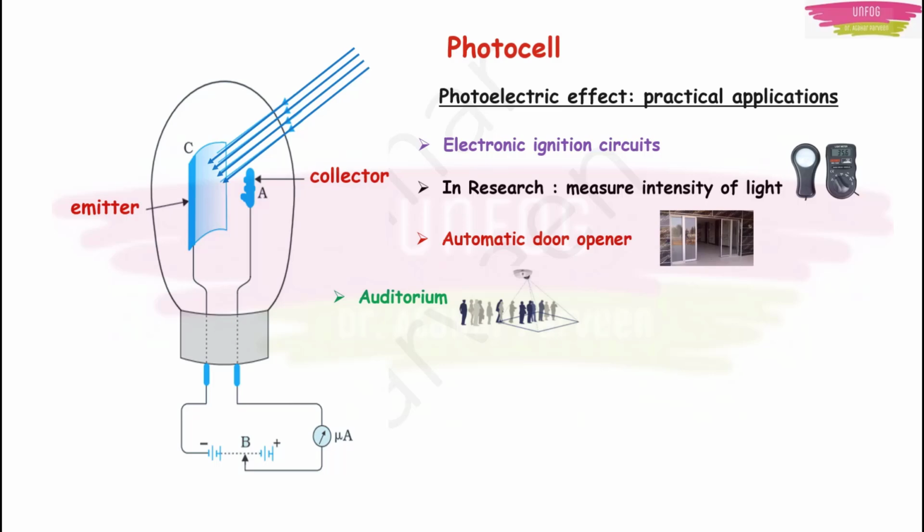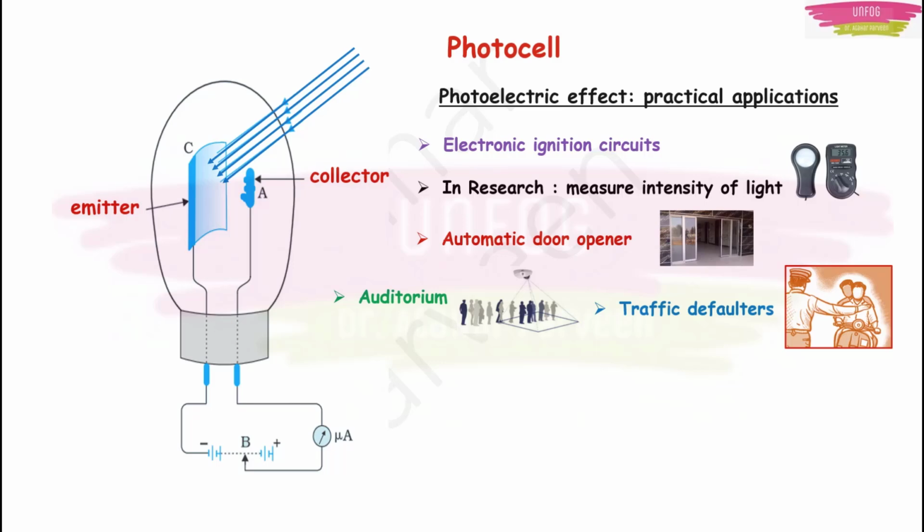They can use it in an auditorium to count people. How many disturbances are created in the photoelectric current? So that many people are there in the auditorium. Even the traffic police catch traffic defaulters this way. When the red signal is on, if people are still going, they can see who is disturbing the photoelectric current and then they can catch them.